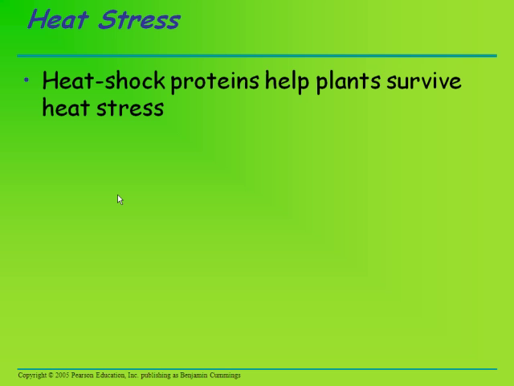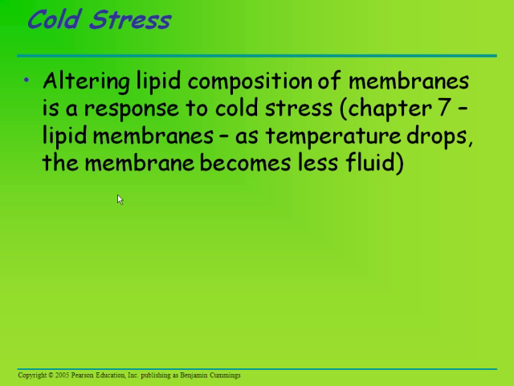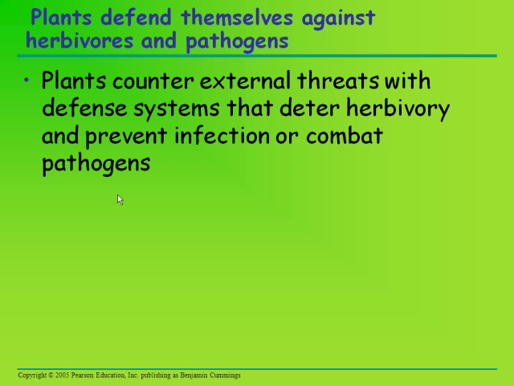Heat stress proteins: plants survive heat stress. Cold stress: altering the lipid composition of membranes is a response to cold stress, making them less fluid, making them more unsaturated. Or saturated. Saturated makes them stiffer.